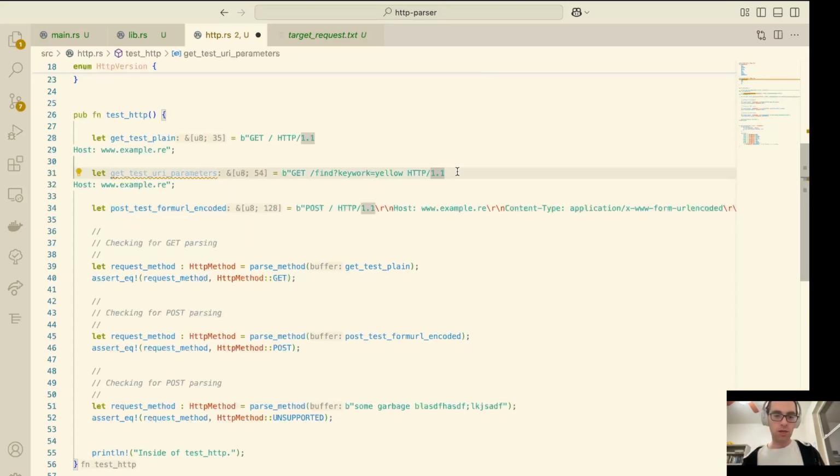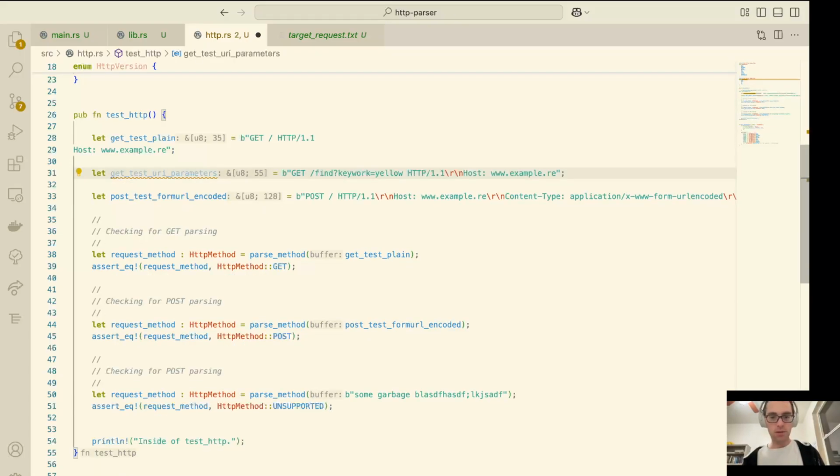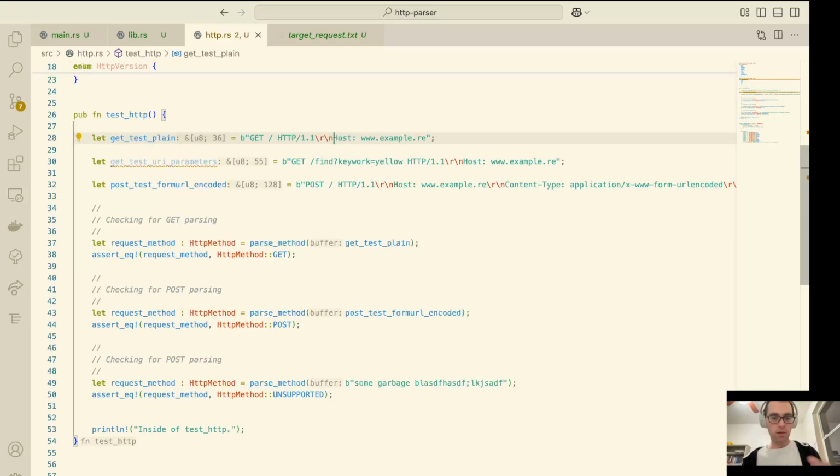Okay, again, we're going to do the same thing. Okay, good, and cool. So now the structure of these bytes should look like it would look if we were reading it off the wire.